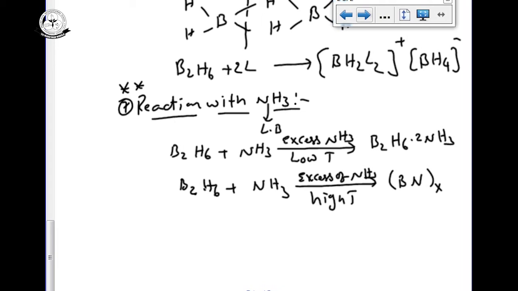BN, we know, is boron nitride, and it liberates hydrogen gas.